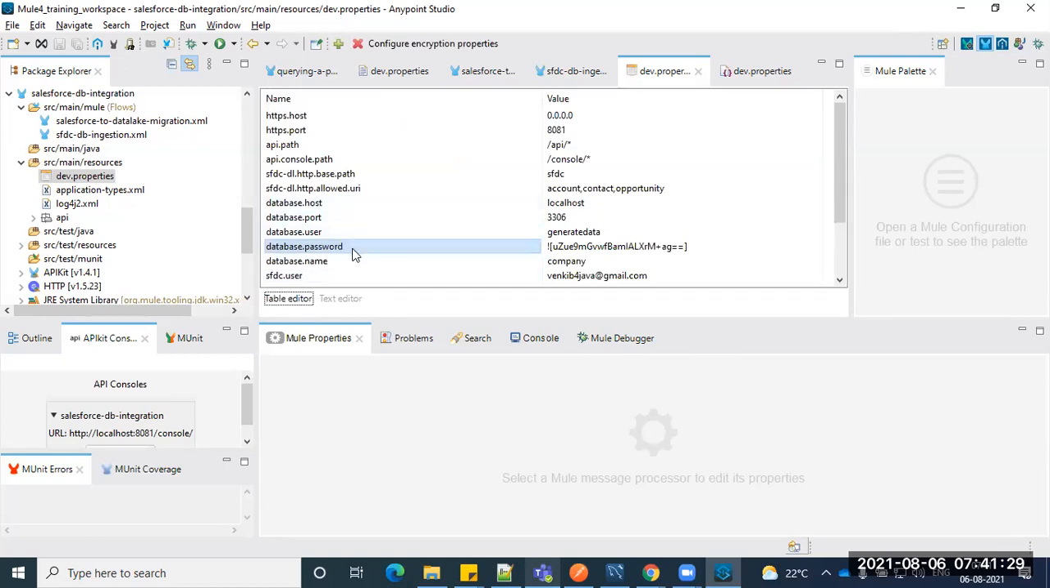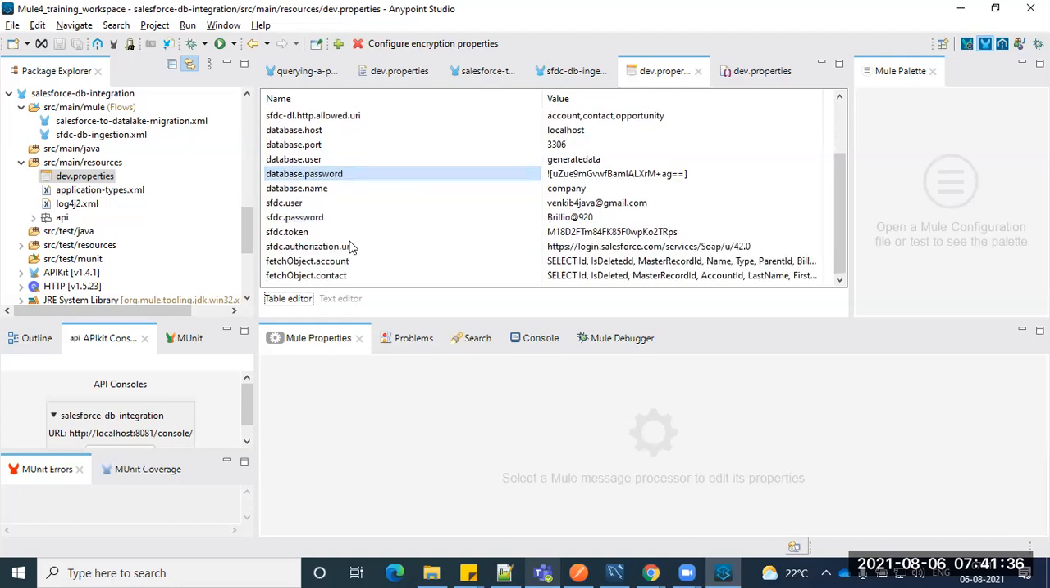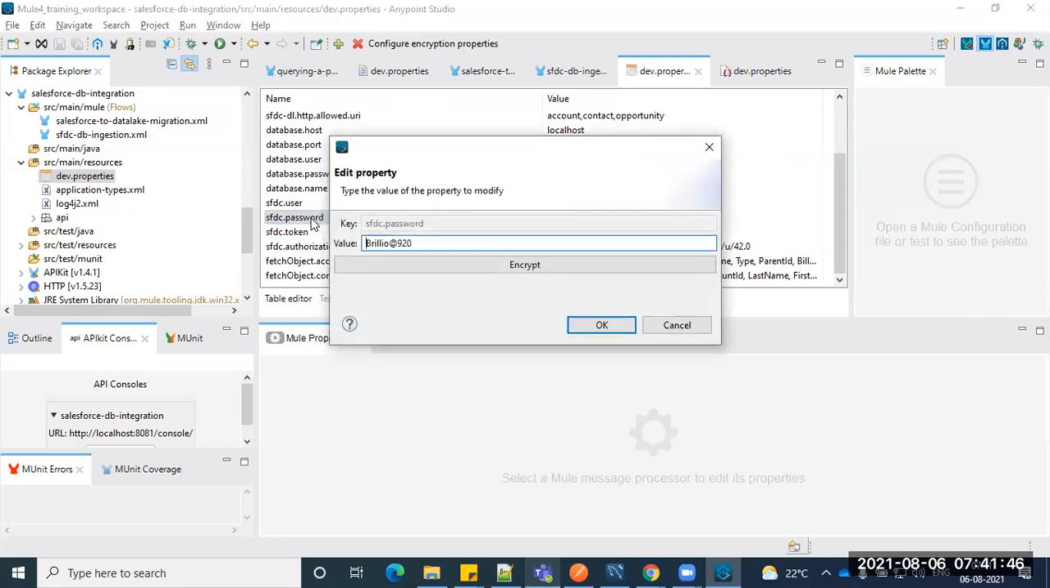In the table editor, you try to find where the sensitive data is. Here is the sensitive data. Click on that one. You have to not click the right side, guys. You have to click on the key. So here is my password. Just click on encrypt. It gets encrypted.